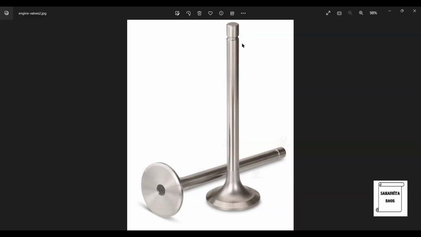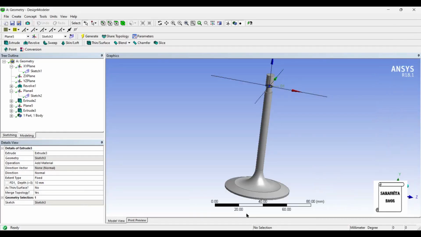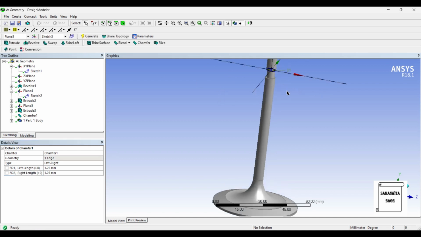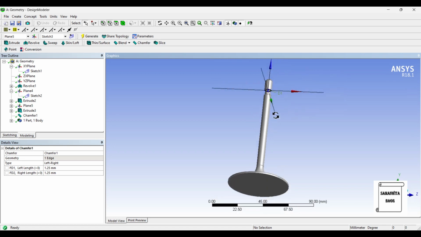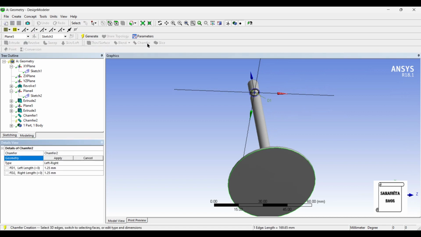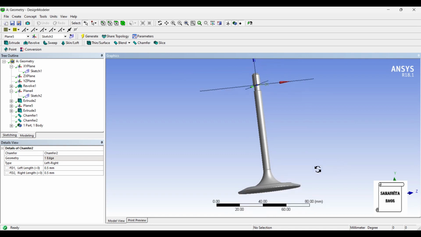So the shape has been created. You can see here there is a chamfer at this end. So I'll click on chamfer on the surface and select 1.25 mm and generate. Also, I'll give a chamfer on this side of 0.5 mm because the edge is very small. So the chamfer has been given.